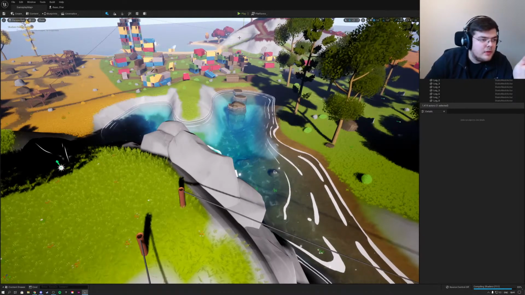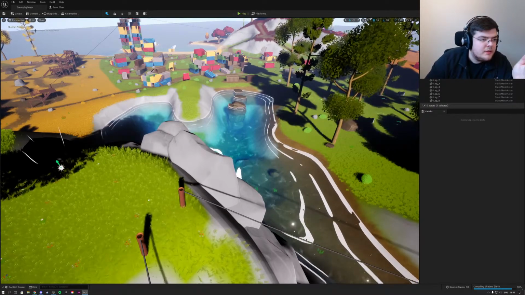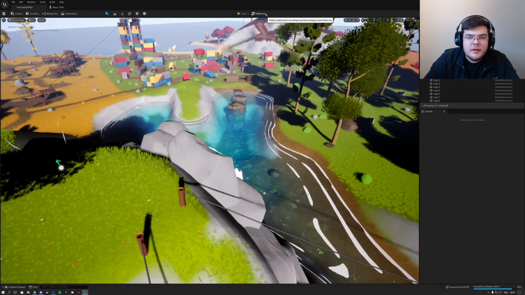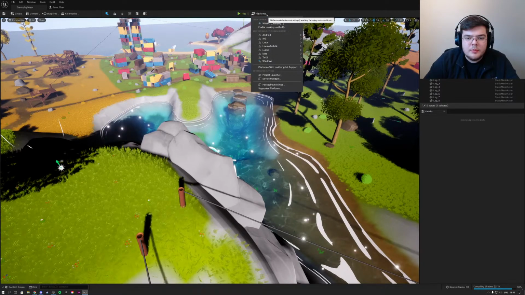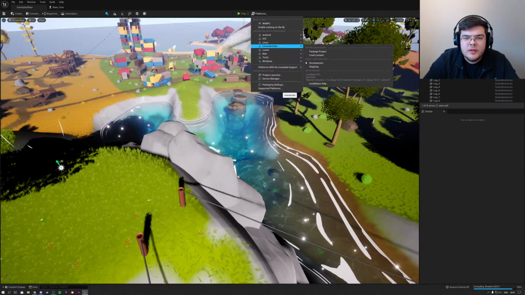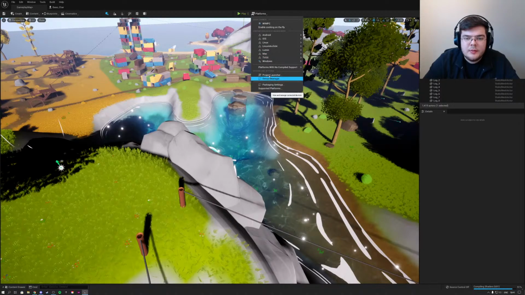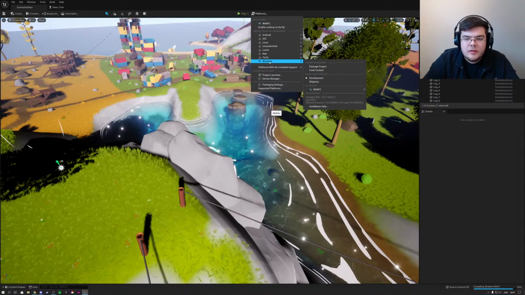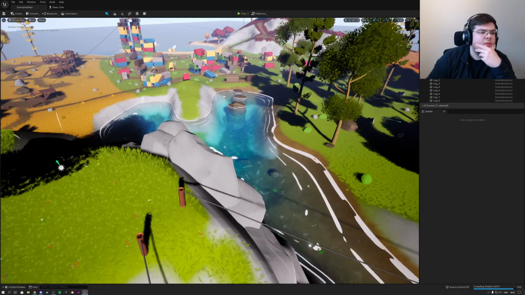I don't want to click that right now, because there's this going on. But I'm not sure if you even have to build anymore. So let's click platforms. From platforms we can go straight away into packaging, it looks like. We can cook our content still, but it doesn't look like we can build our content. Look, we can cook or package. So there is no build button. That's very strange.